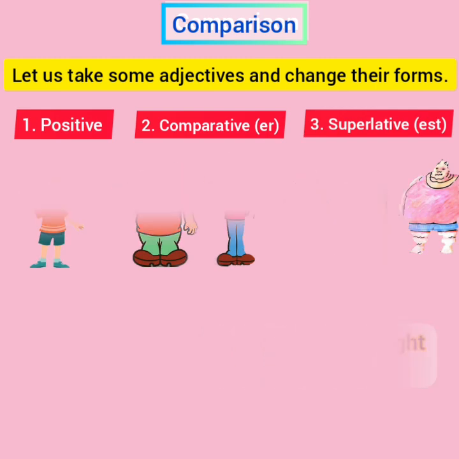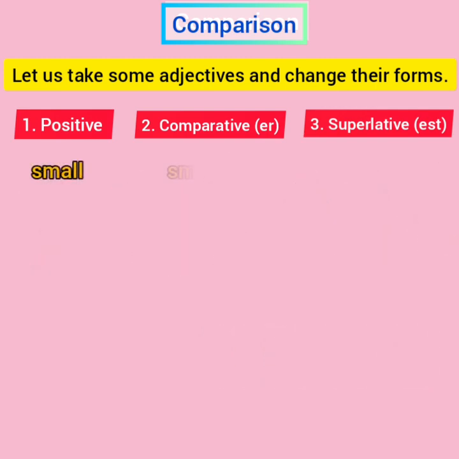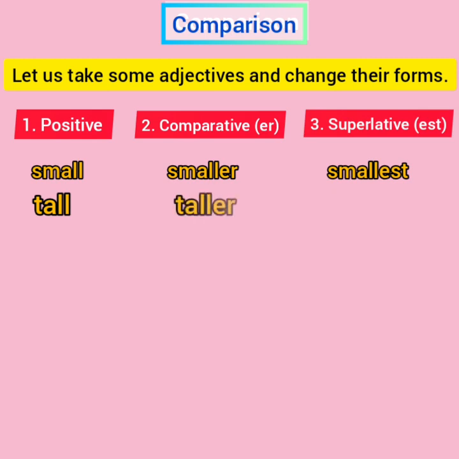So, first one is small. Small, smaller, smallest. As you can see, in the comparative degree it has ended in er, and in the superlative degree, the adjective has ended in est. Next, tall, taller, tallest.